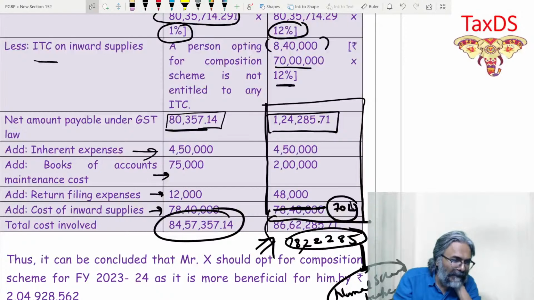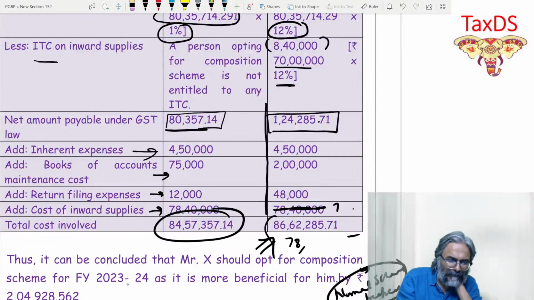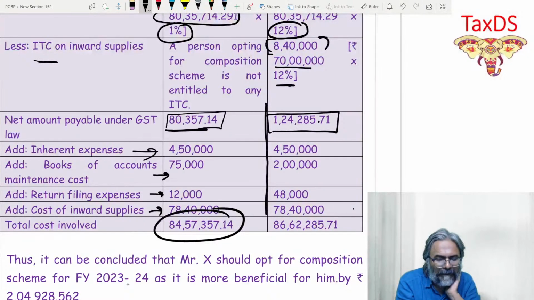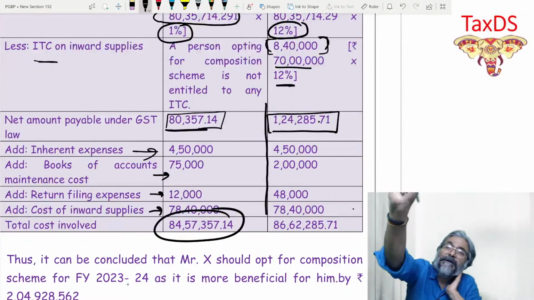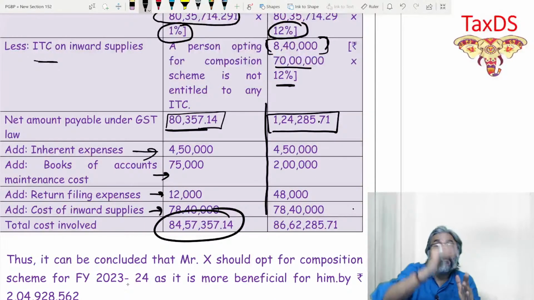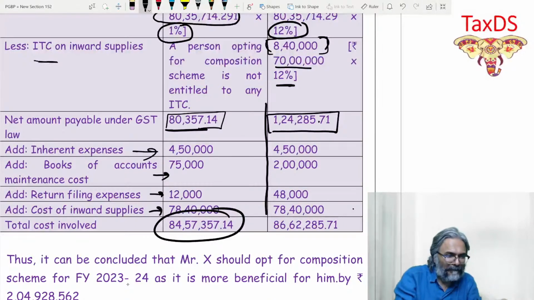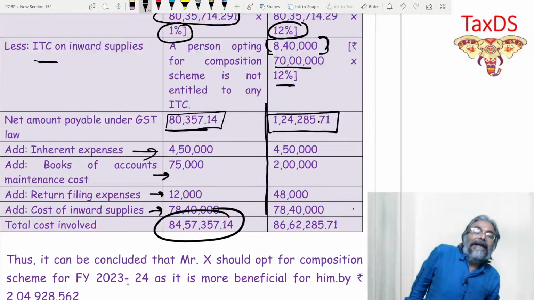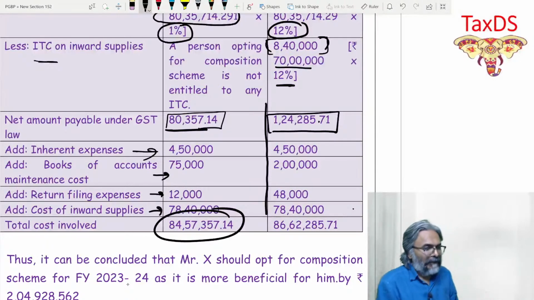See what they have done. I think this is correct technically because the decision making is based on the cash outflow. Did you get this one? The ITC credit you have taken over here, no? The valuation that you do is just to check the value because that is for the cascading effect, the rate of GST and all. That is for the valuation provision to eliminate the cascading effect, Tulsi.